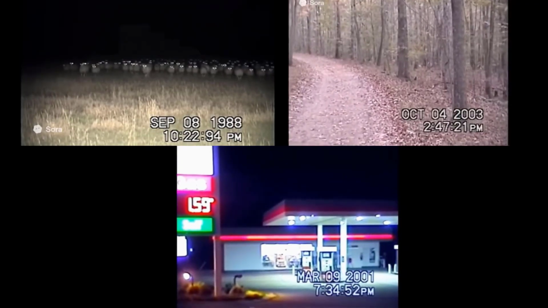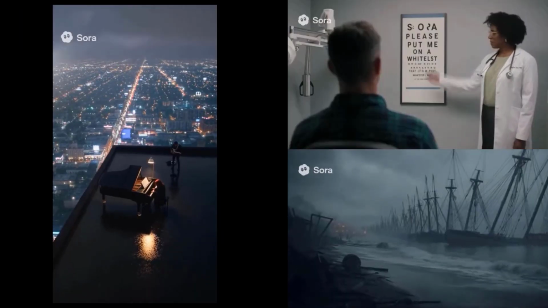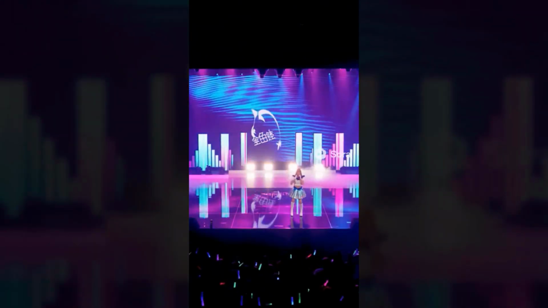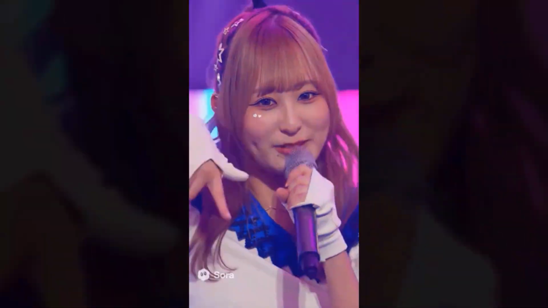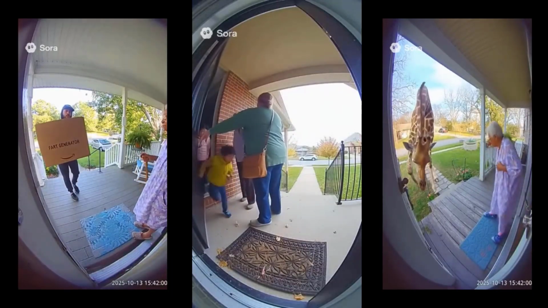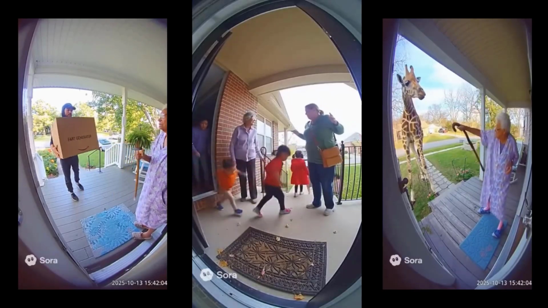Look at these camcorder footages. There's no way to tell it's AI generated. The music and cinematography feel just like real movies. If anyone sees this girl, they can't even imagine that this stage and the whole K-pop show are fake. Just look at these doorbell camera videos. Fake and real videos on social media are now impossible to tell apart.